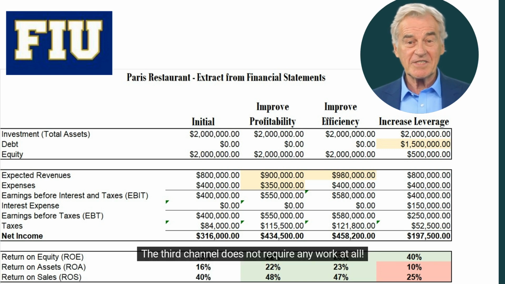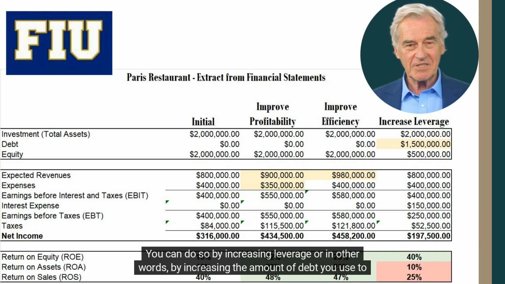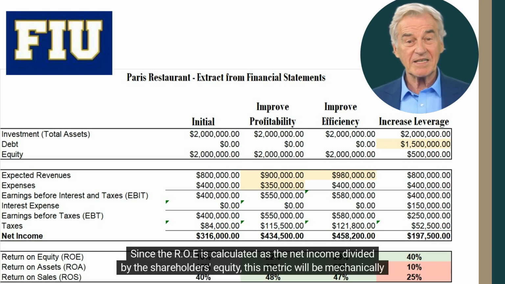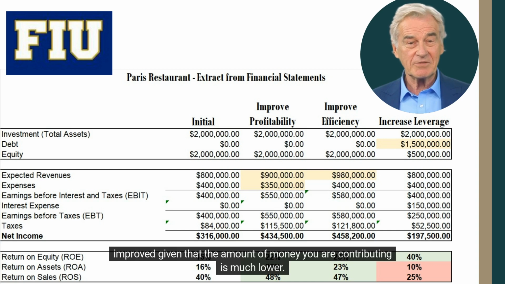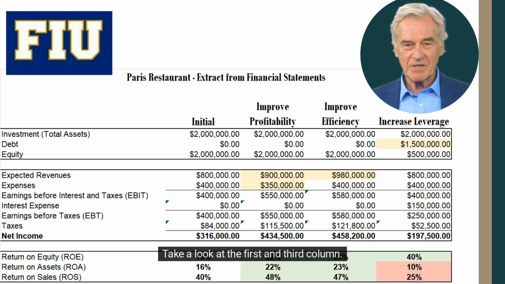The third channel does not require any work at all. You can do so by increasing leverage, or in other words, by increasing the amount of debt you use to fund your investment. Since the ROE is calculated as the net income divided by the shareholders' equity, this metric will be mechanically improved given that the amount of money you are contributing is much lower. Take a look at the first and third column.